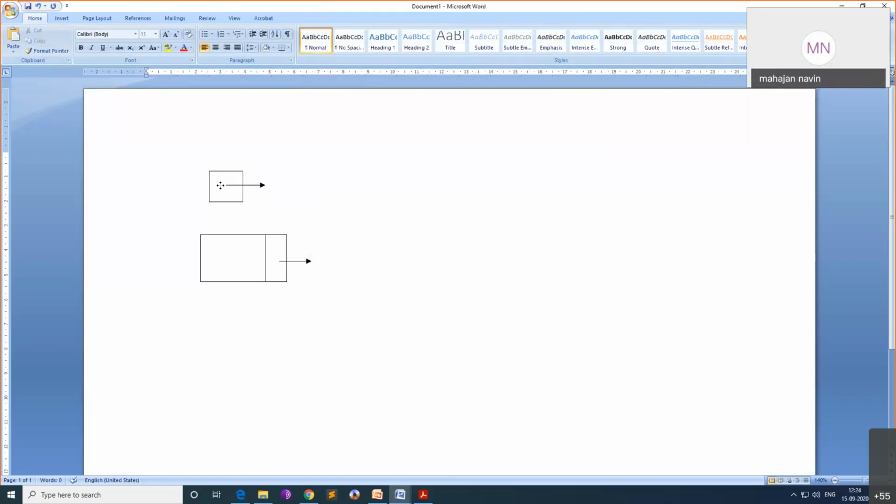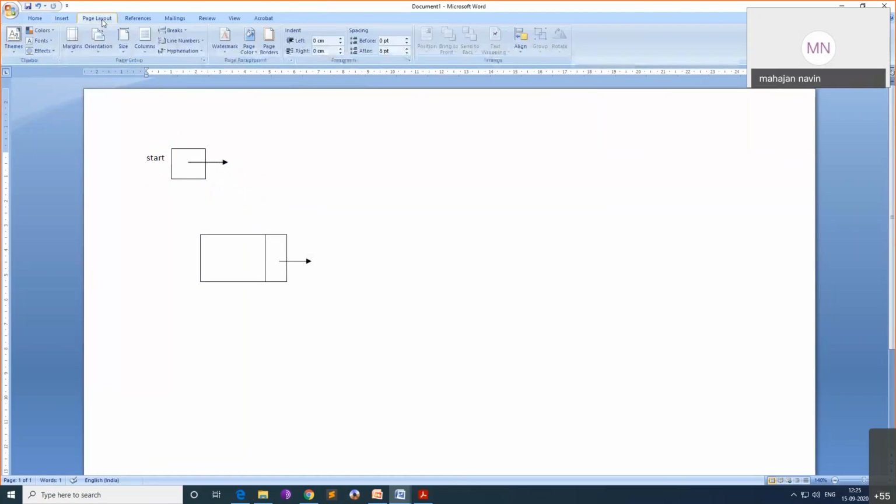Initially when you create, I have a start pointer, say start or list name. So start is pointing where? Start will be pointing to null, because initially nothing is there.